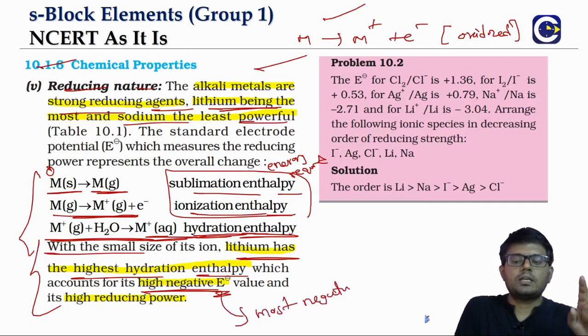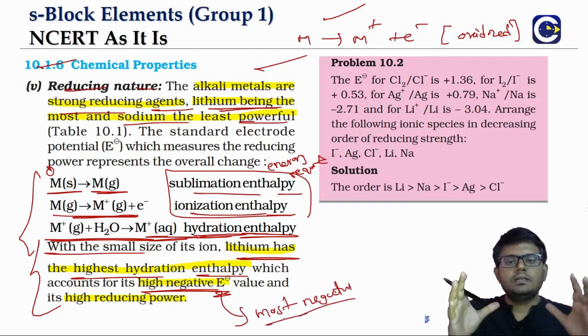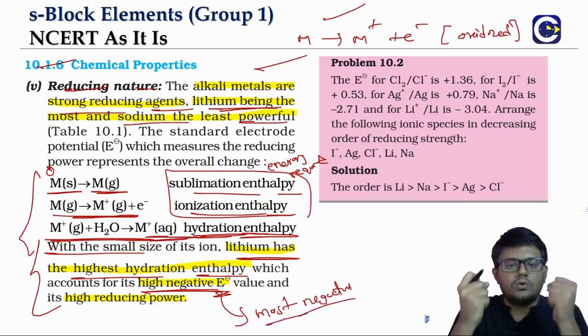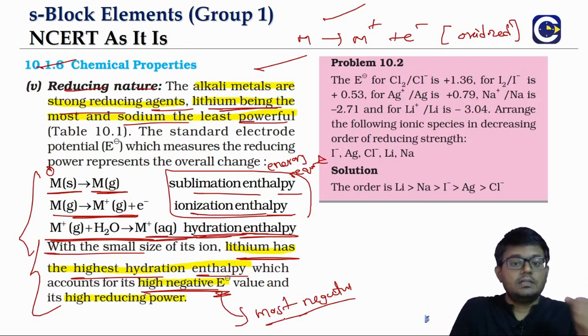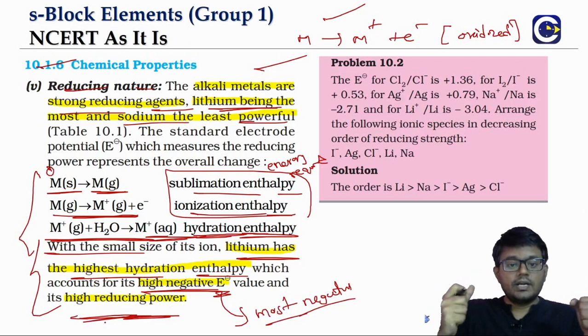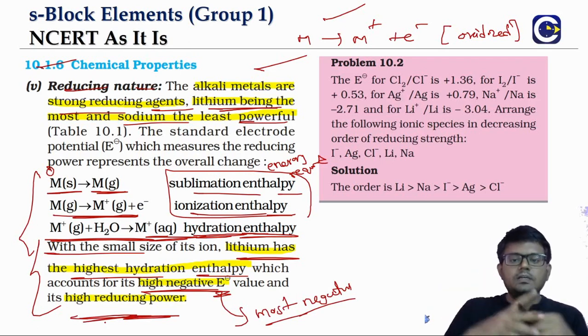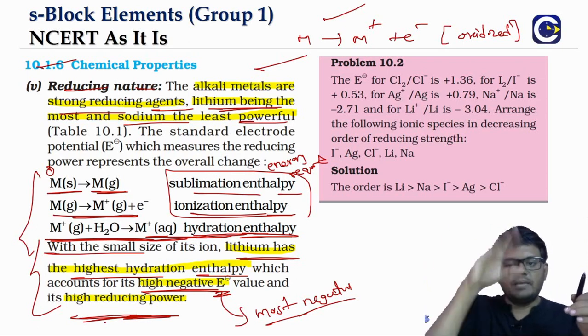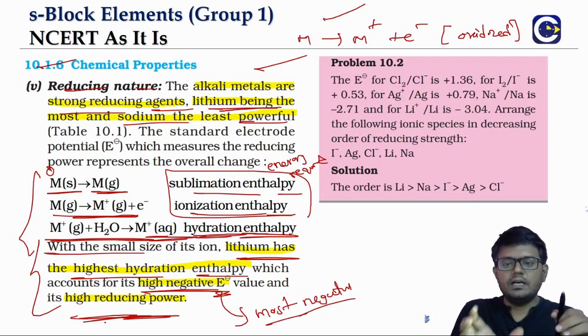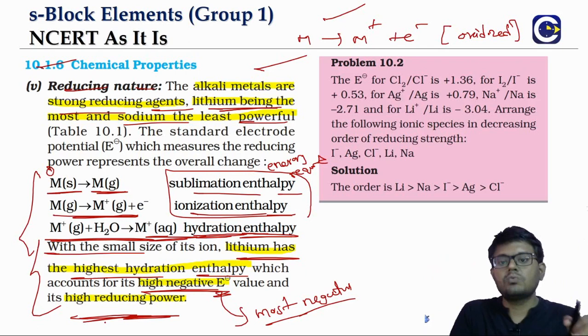The E values being most negative means that the particular element can easily undergo oxidation, so it is a very strong reducing agent with high reducing power. So in this table, whenever we have a low reduction potential, that substance can easily undergo oxidation, meaning it will be a good reducing agent.